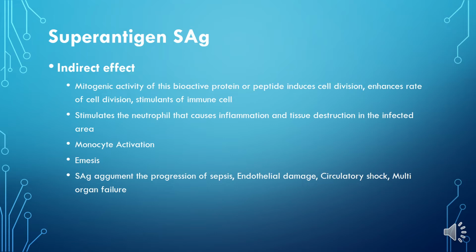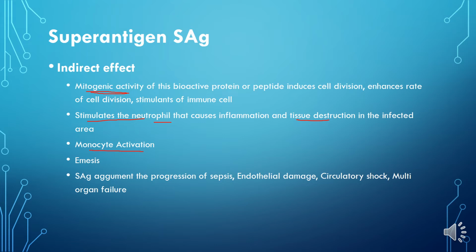The indirect effect includes inducing mitosis, that is the mitogenic activity, in the immune cells. The superantigen also stimulates and attracts the neutrophils to the site of infection. As a result, these neutrophils cause much of the tissue destruction in the affected area. Also, it causes monocyte activation.